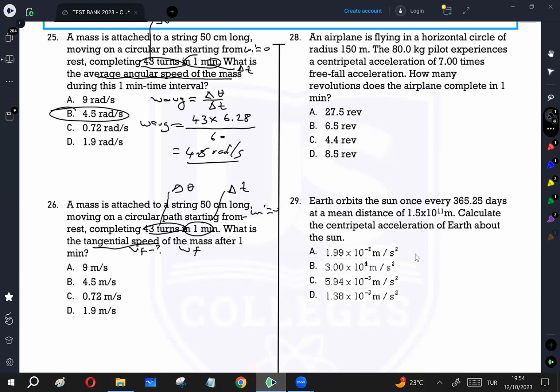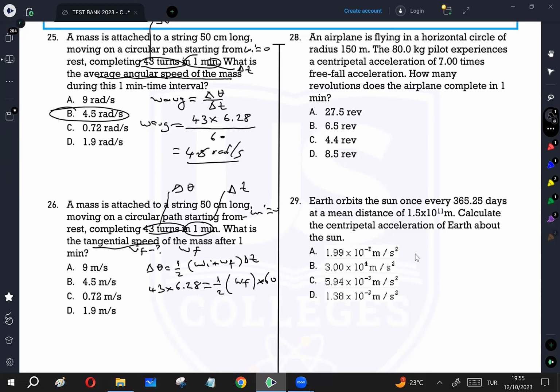So we are going to use the equation delta theta is equal to 1 over 2 times omega initial plus omega final, times delta t. Delta theta for the 43 turns, of course, you should multiply by 6.28, is equal to 1 over 2. Omega initial is 0, no need to write. Multiply omega final, which is the question. Delta t is 60 seconds. So now we can calculate omega final.